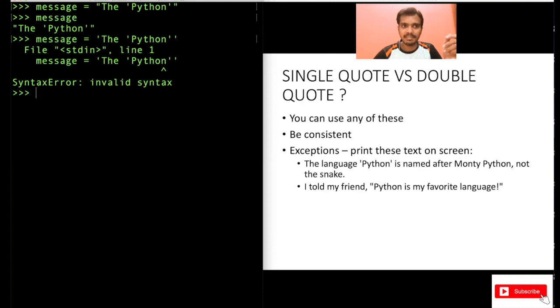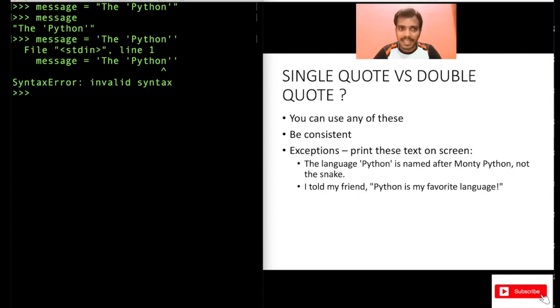invalid syntax. If you write this message equal to this Python, why is that happening? According to Python, it will understand that this single quote you have started here and this is another single quote. So it will think that this is the string here, this only is the string, and after this there is some other code. It will try to interpret something like this. Now, of course, this is not valid code. For this message, for Python, this is only the string, and the rest is some other code. Of course it's an error because it's some random code. It's not proper syntax in Python. So that's why you get an error here.